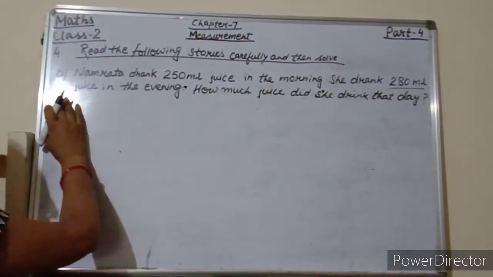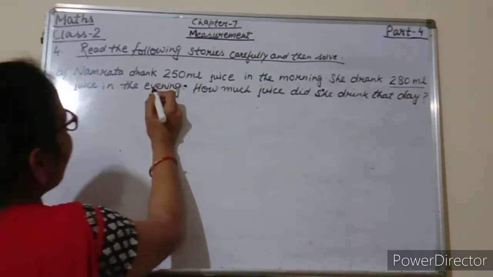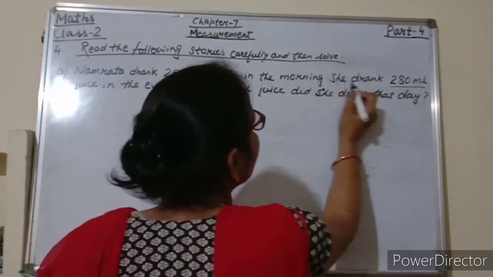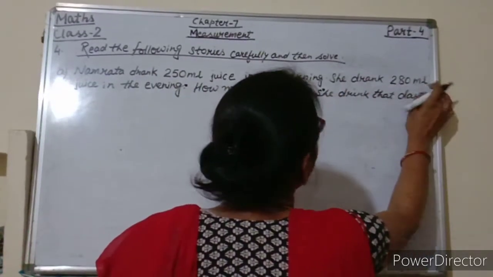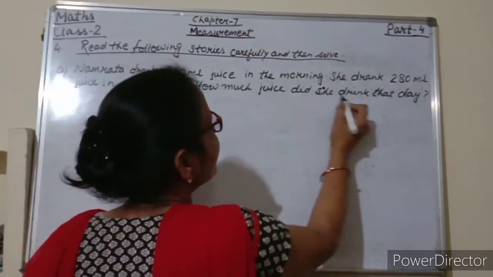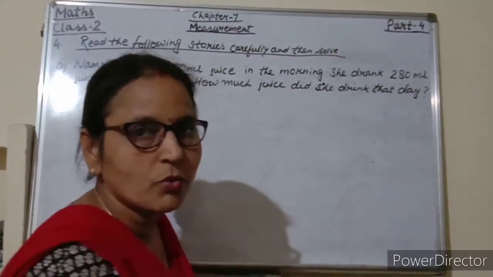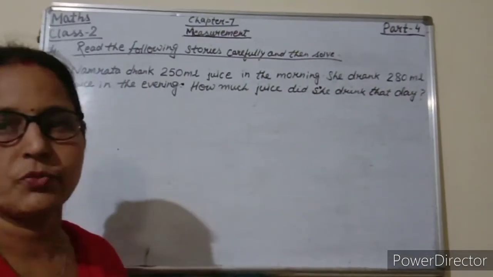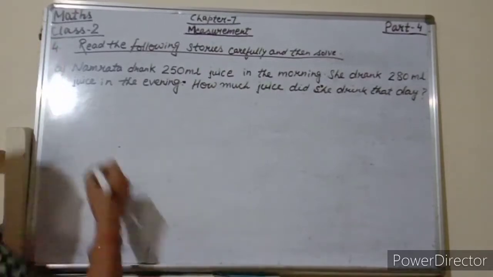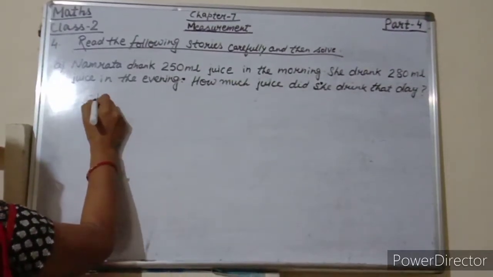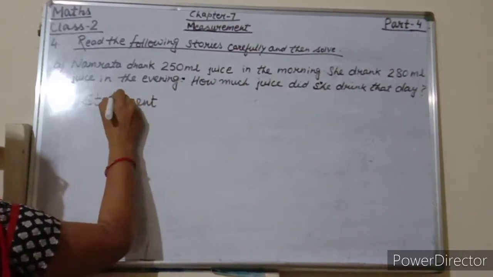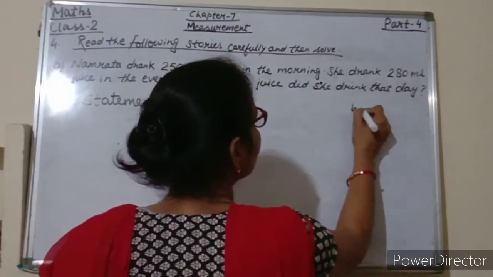Yes, the first word problem. Namrata drank 250 milliliter juice in the morning. She drank 280 milliliter juice in the evening. How much juice did she drink that day? So what we will do students? Yes, for this, first of all we will write statement and workspace. So first of all write statement here and this side workspace.